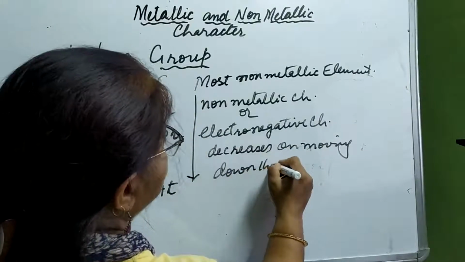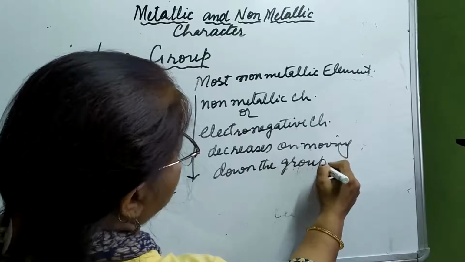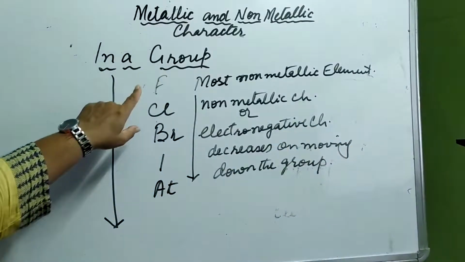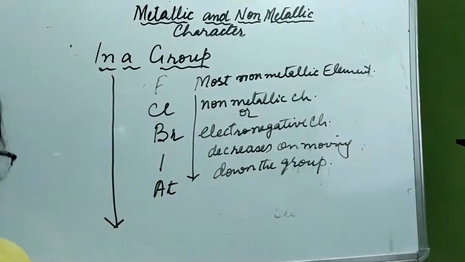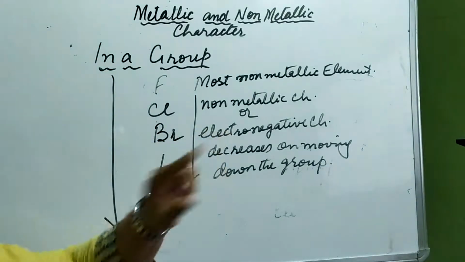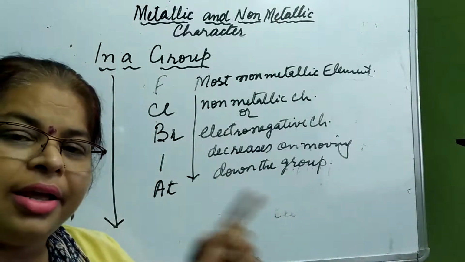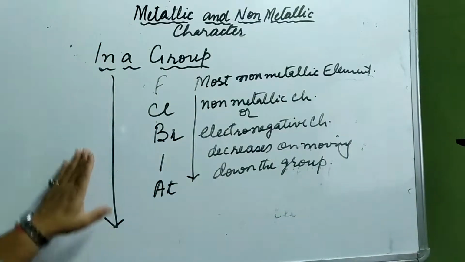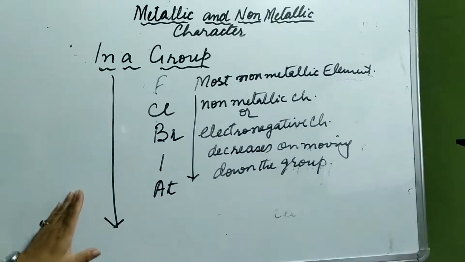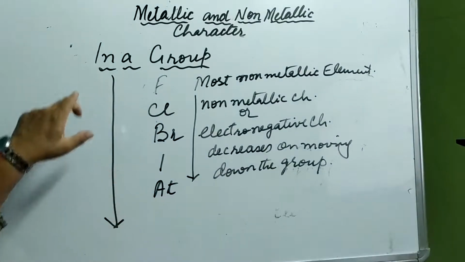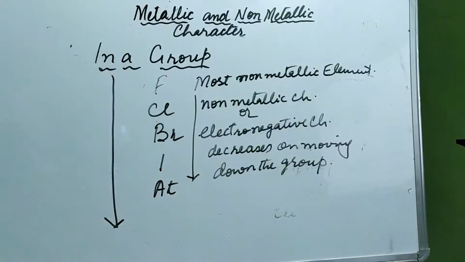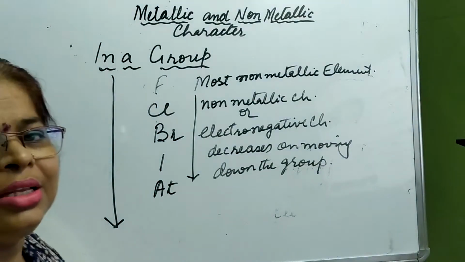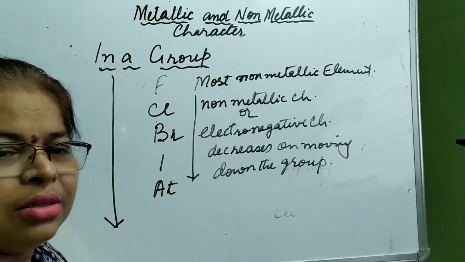Okay, so this is how the variation takes place in a group as well as in a period. In a period the metallic character decreases while non-metallic character increases. But in the case of a group, when we move down from top to bottom, the metallic character increases while non-metallic character decreases. So I think things are clear. If some questions are asked regarding this, you can easily give the answer. Okay.